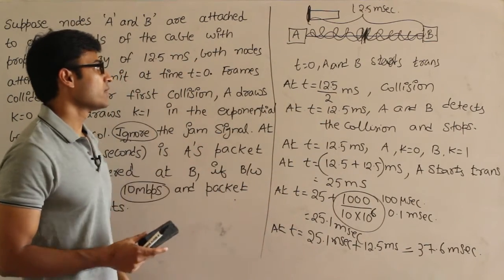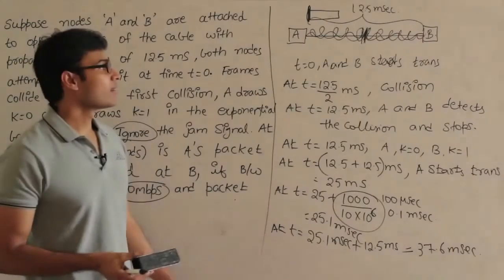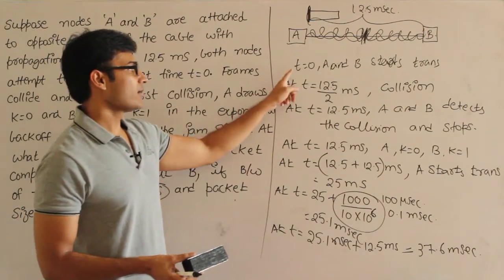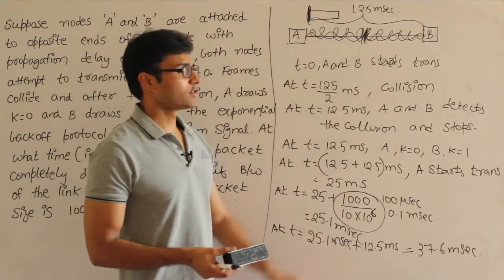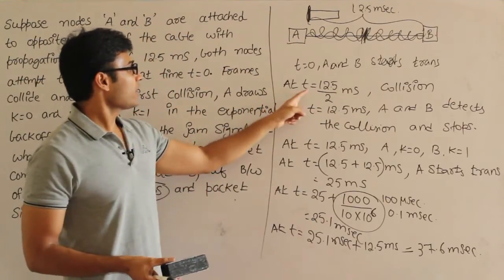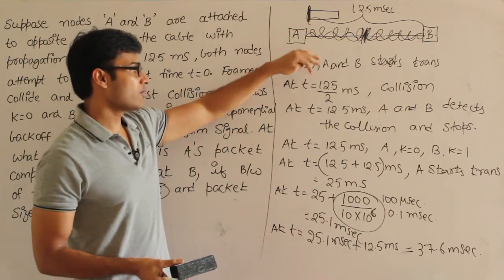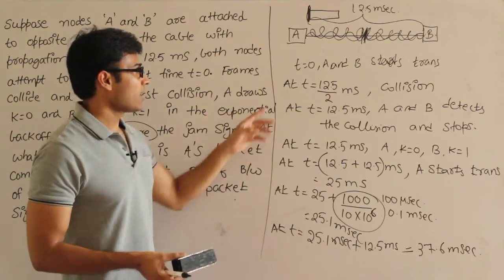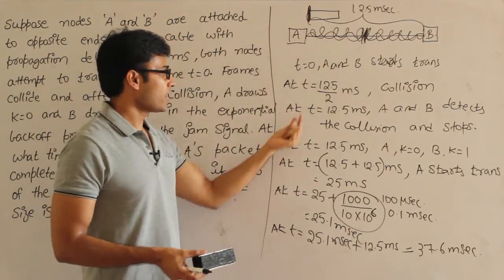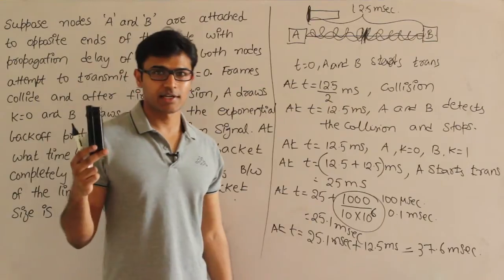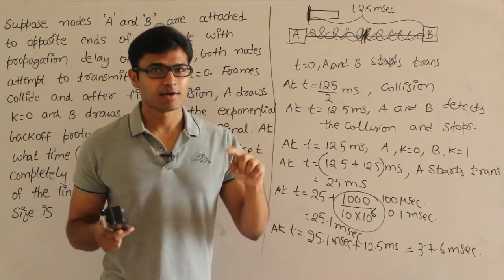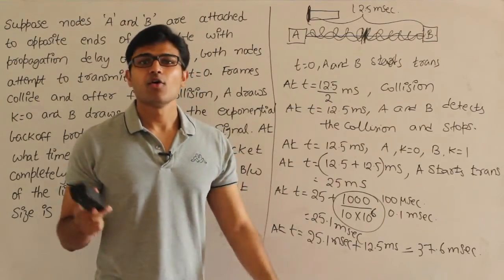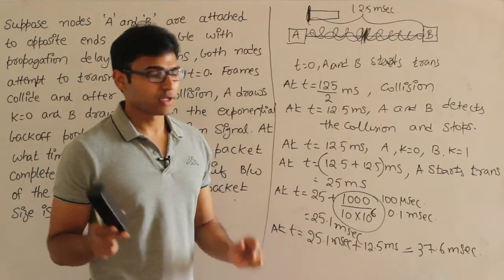So I'll explain this again. At time t equal to 0, A and B will start transmission, and at time t equal to 12.5 divided by 2, there will be a collision, and now the collision signal will come back at 12.5 milliseconds, which means at time t equal to 12.5 milliseconds, both A and B will find out that there is a collision in the link, and therefore they stop.